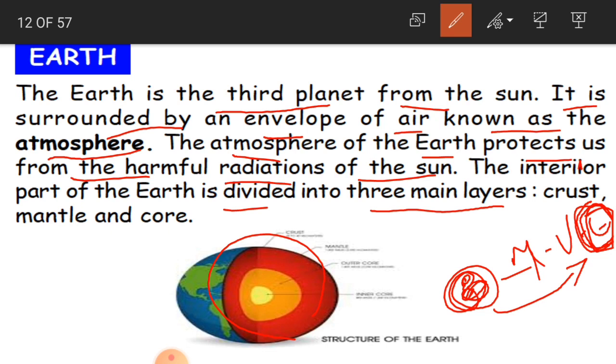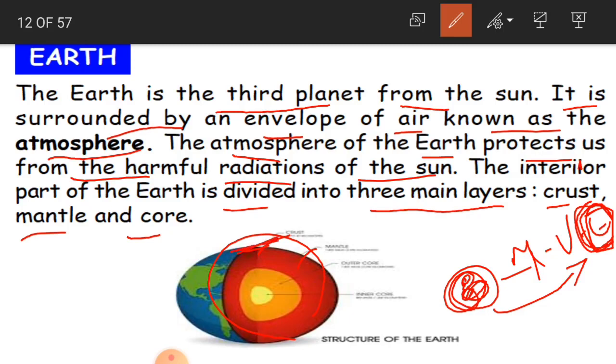It has three main layers. What are they? They are crust, mantle, and core. Crust, mantle, and core. So this part is crust. This red part, if you see, this part is like here.